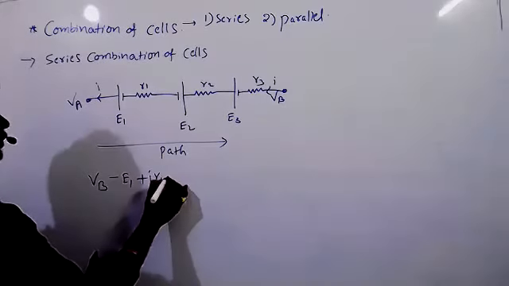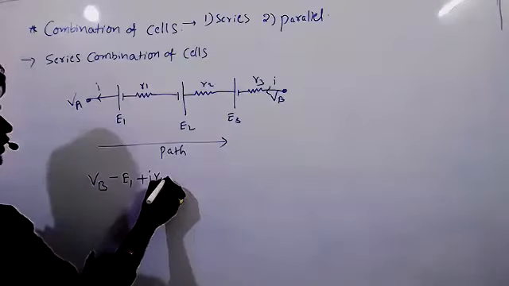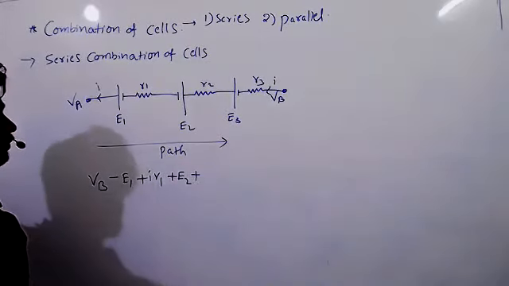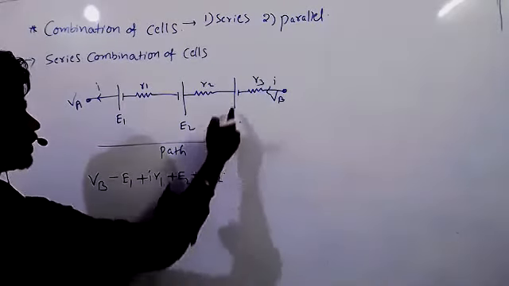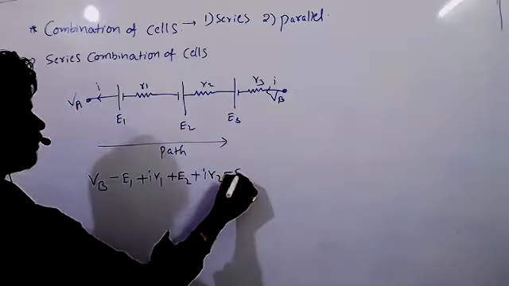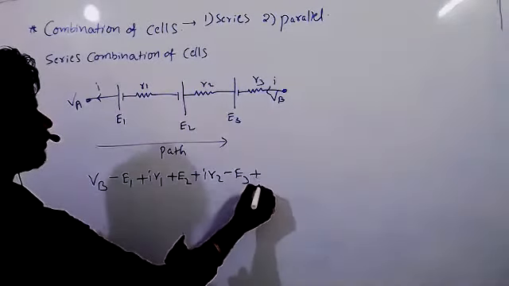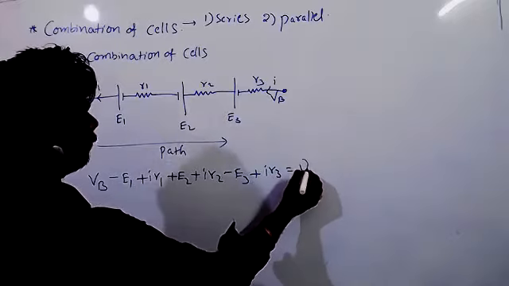Second, plus E2, we are going in this direction, right? Plus IR2. Next, minus E3, because you are going positive to negative. Plus IR3 equal to VB.